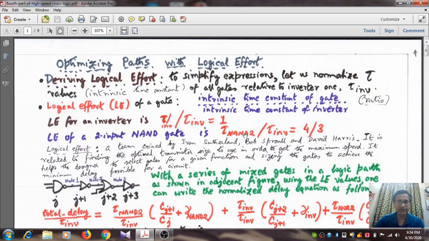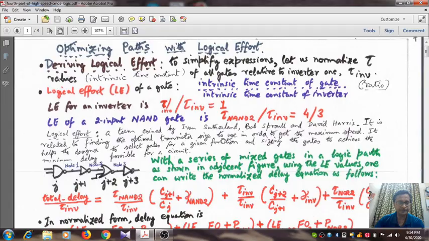Tau of NAND 2. And if you recall, what was the expression for tau of NAND 2? That was 4 times the equivalent resistance per unit square, Cg and Ln, the channel length. And for tau inverter it was 3 times Req, Cg and Ln. So 4 by 3, that is the logical effort of a NAND gate.